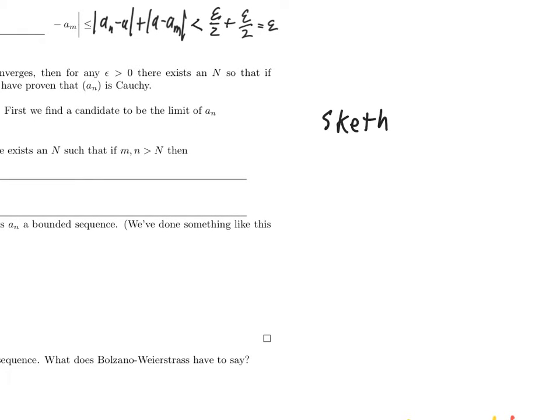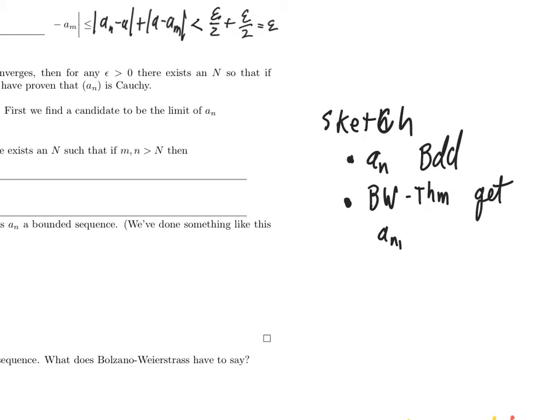Sketch. First, I'll show that a sub n is bounded. Now, certainly, if I'm trying to show that it converges, and I can't even show that it's bounded, then I'm probably screwed. Every convergent sequence is bounded. There's step one. Because if I can actually show a sub n is bounded, then I'll be able to use the Bolzano-Weierstrass theorem to get a subsequence a sub n sub k, which converges, and let's say it converges to some number a.